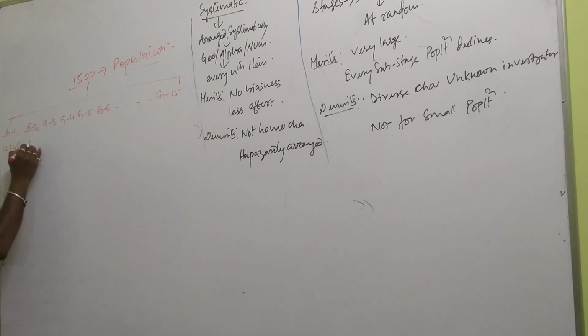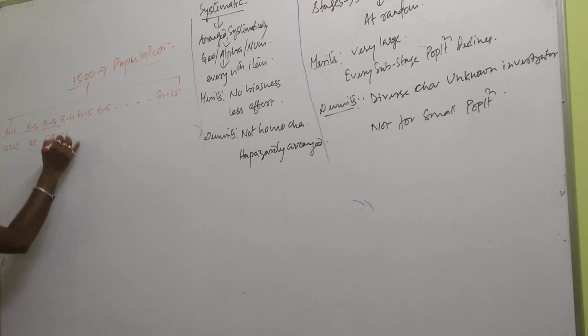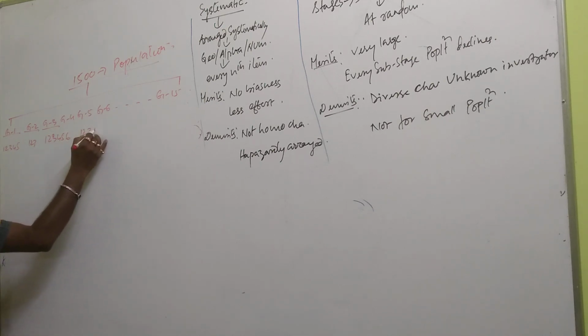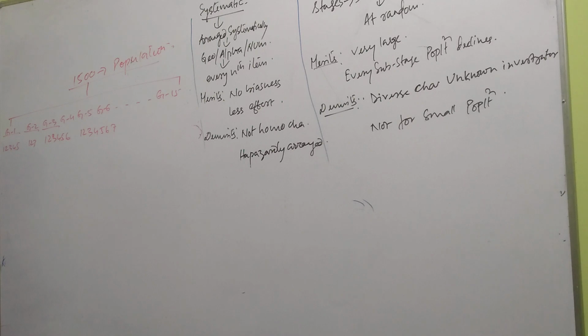In Group 2, suppose 1, 2, 3. Suppose in Group 3, 1, 2, 3, 4, 5, 6. Suppose Group 4 has 1, 2, 3, 4, 5, 6, 7.